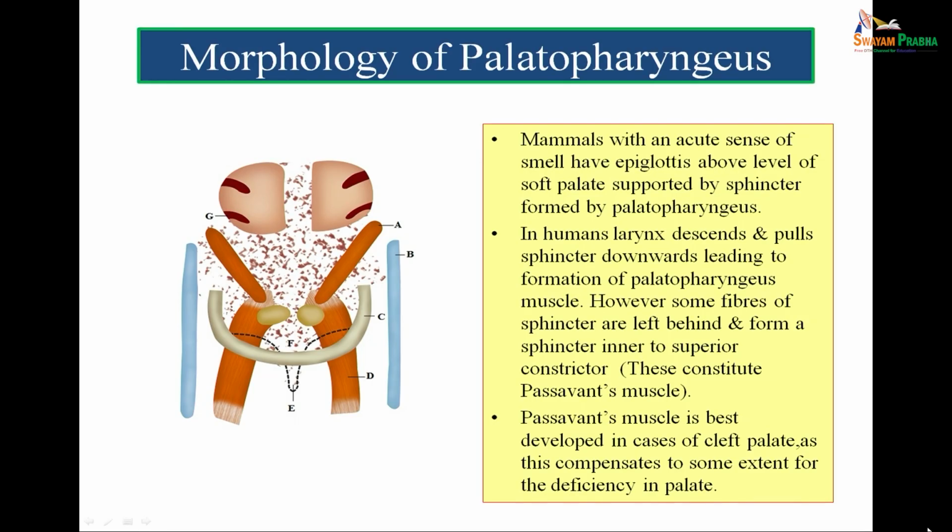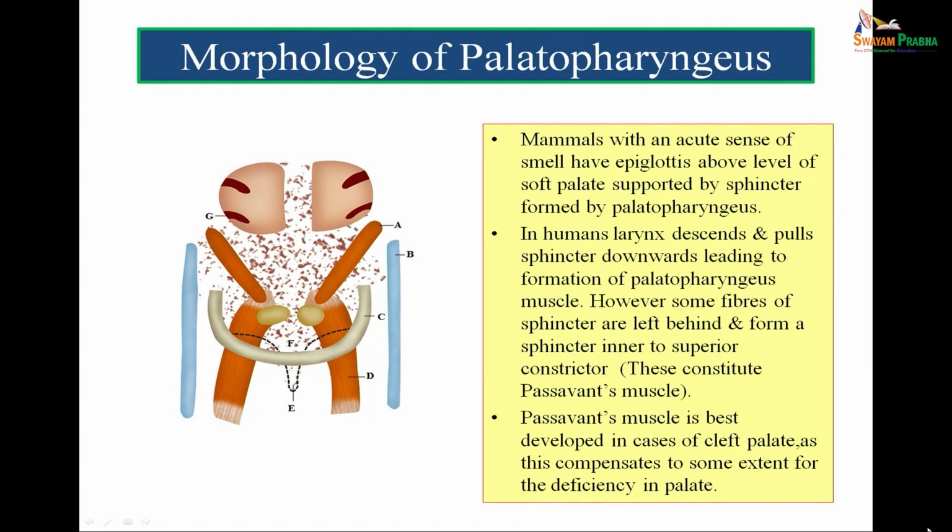So, mammals with an acute sense of smell have epiglottis above level of soft palate supported by sphincter formed by palatopharyngeus. In humans, larynx descends and pulls sphincter downwards leading to formation of the palatopharyngeus muscle. Now, this is important. However, some fibers of the sphincter are left behind to form a sphincter inner to superior constrictor. These fibers constitute the Passavant's muscle. So, Passavant's muscle is nothing but a ridge in the posterior wall of the nasopharynx and this ridge is an extension of the palatopharyngeus muscle.